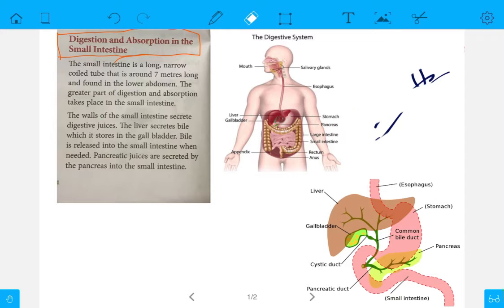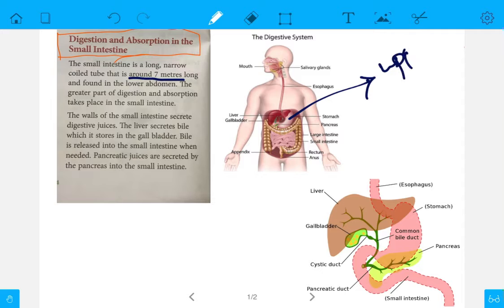Now students, see how long the small intestine is. The small intestine is about 7 meters long, and it is found in the lower abdomen. We have learned earlier that the stomach is found in the upper left. And where is the small intestine?